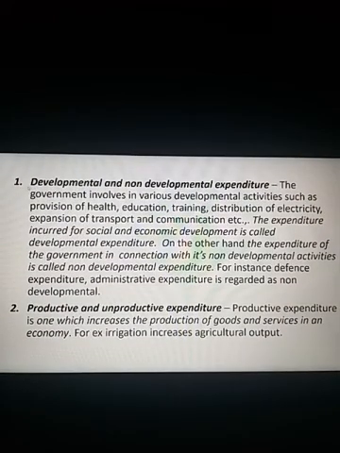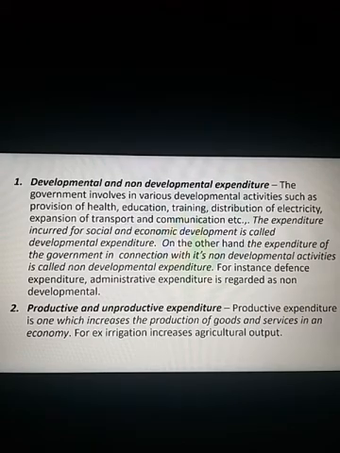First of all, we have developmental and non-developmental expenditure. The government involves itself in various developmental activities such as provision of health, education, training, distribution of electricity, expansion of transport and communication, etc. These are all the duties of the government, that is social responsibilities like providing health, education, safe, pure drinking water, sanitation, and economic responsibilities like electricity, transport, communication, and so on.